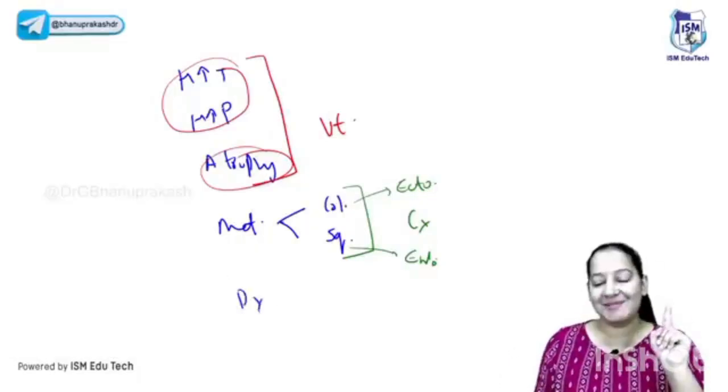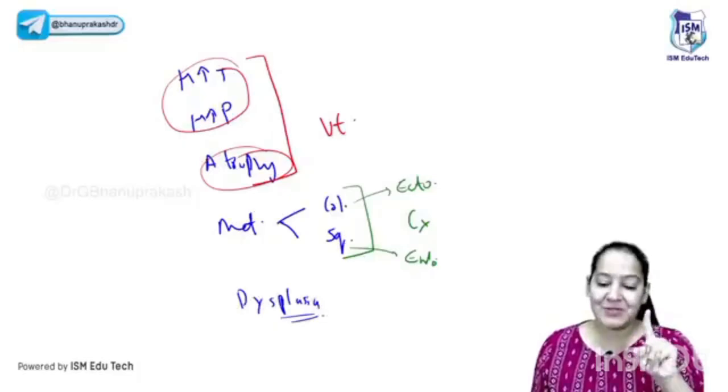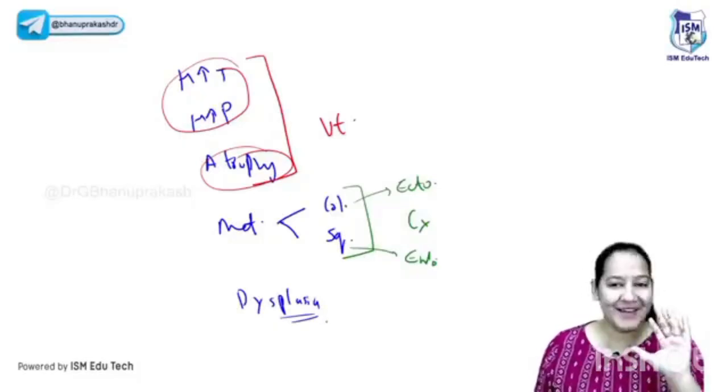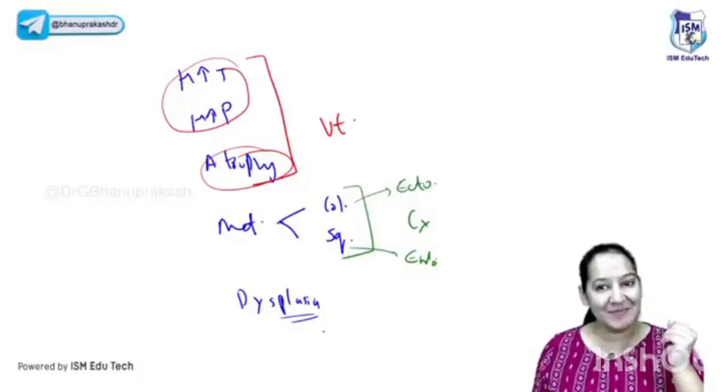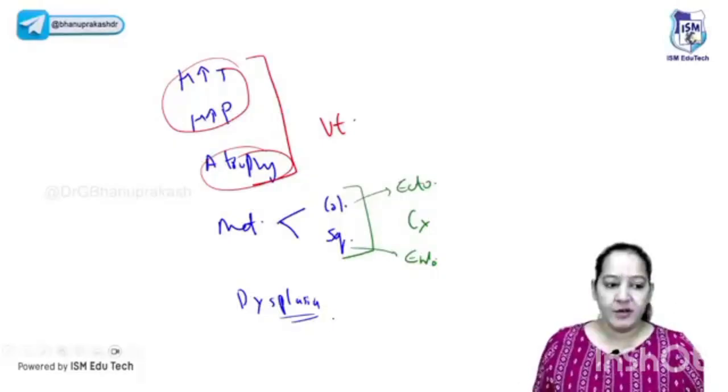Let's continue. The last one is dysplasia, the most important and difficult to understand. Most students have trouble understanding what dysplasia is. Okay, I will make it super easy for you. If you want to give the definition of dysplasia, it's disordered development. It is a pre-malignant lesion. You can ask me, ma'am, what do you mean by that?